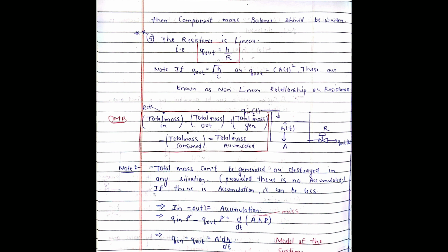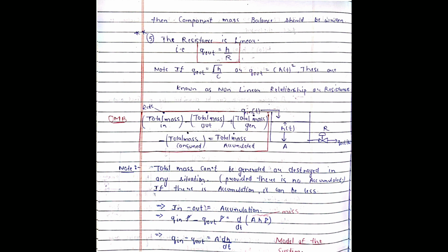Now the units for in, out and accumulation should be the same, and in overall mass balance that would be mass per unit time. So we'll take the in as volumetric flow rate Q in into density, so we'll get the units of mass per unit time, minus Q out into rho is equal to